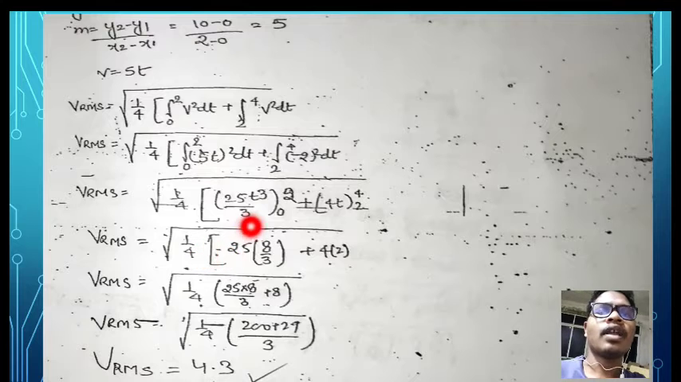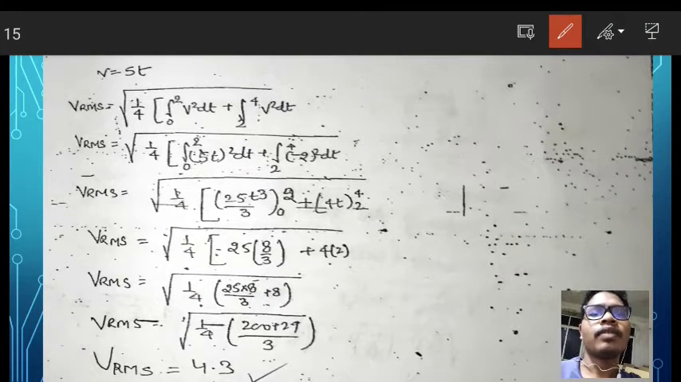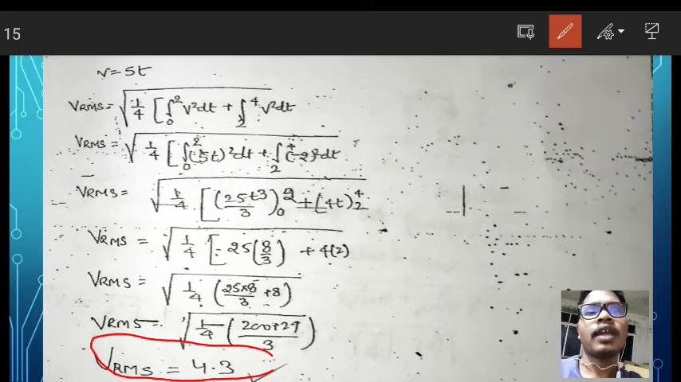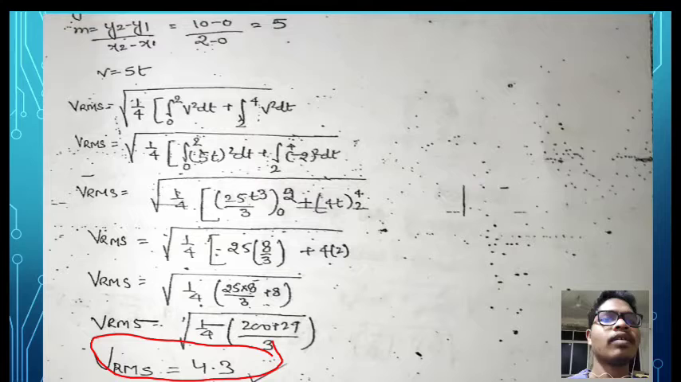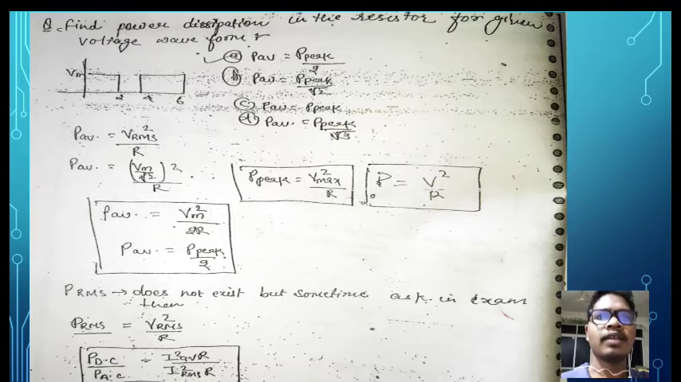Okay, so now by calculating this intermediate term and taking the root of that intermediate term, you will get the RMS value as 4.3. So this is your RMS value of that figure. Now let's see another problem.